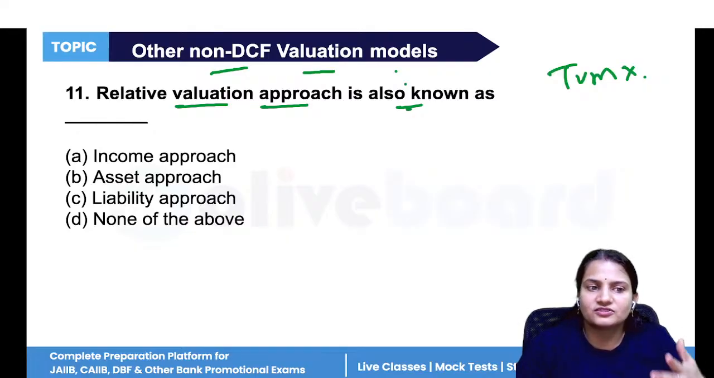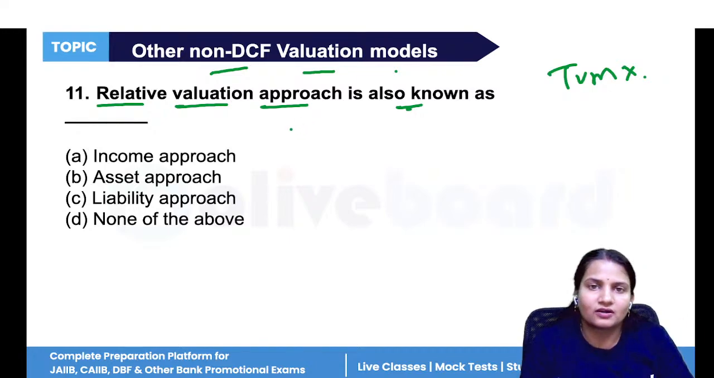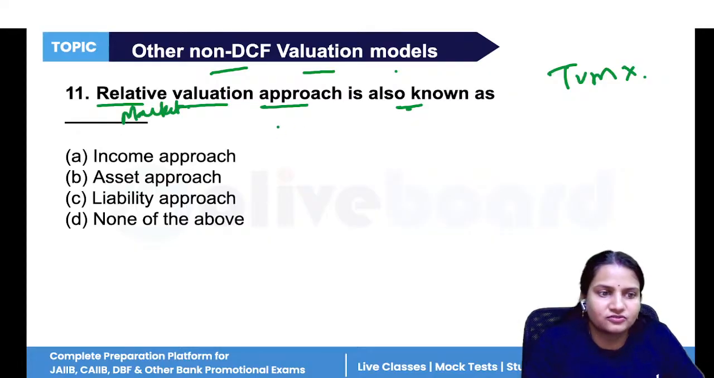relative valuation approach is known as again the market approach. We find the relative, means the related value, we use for doing the valuation of a company. So it is a market approach, a comparison approach. So it is none of the above: no income approach, no asset approach, no liability approach. So option D.